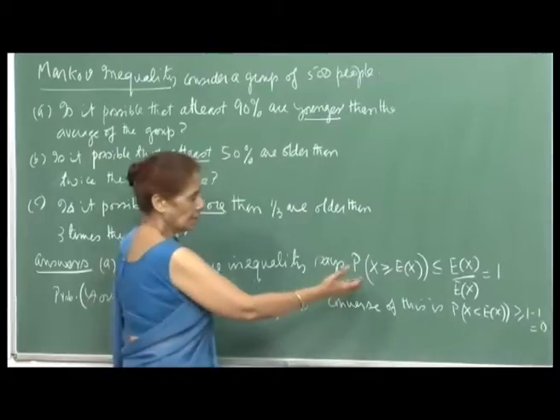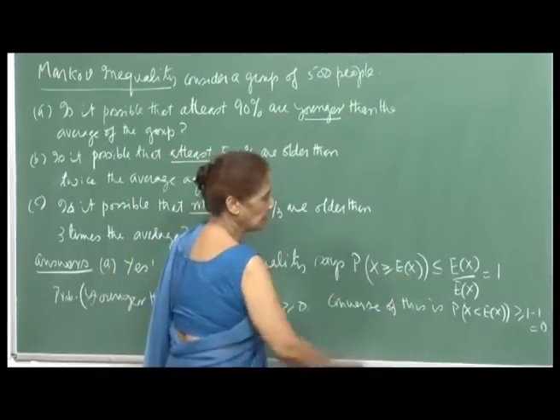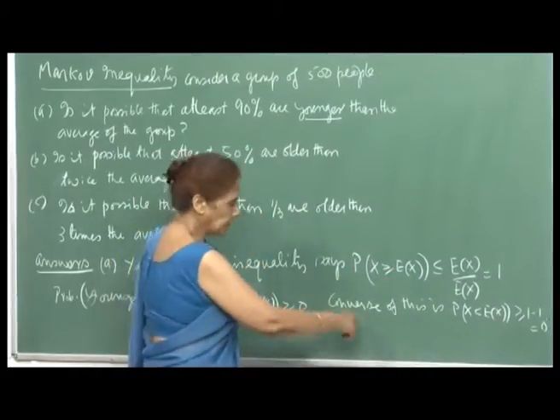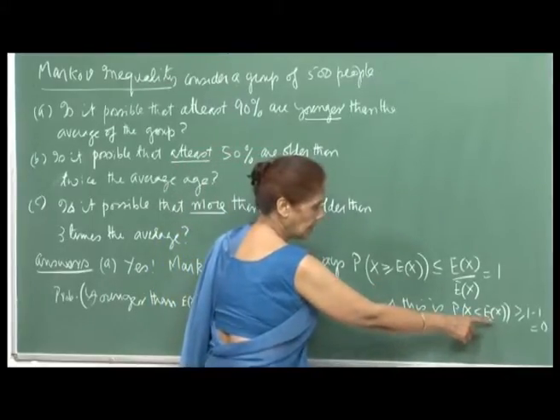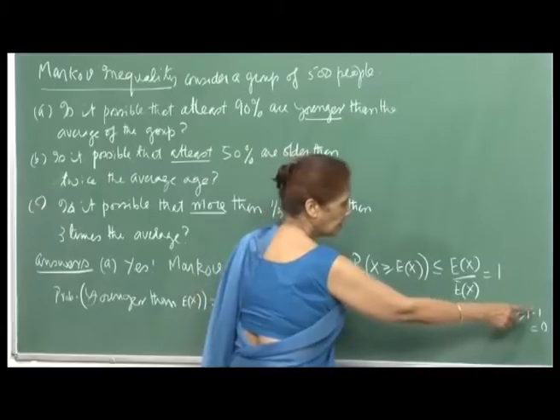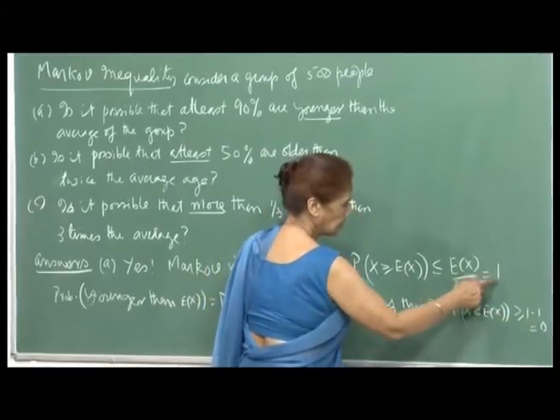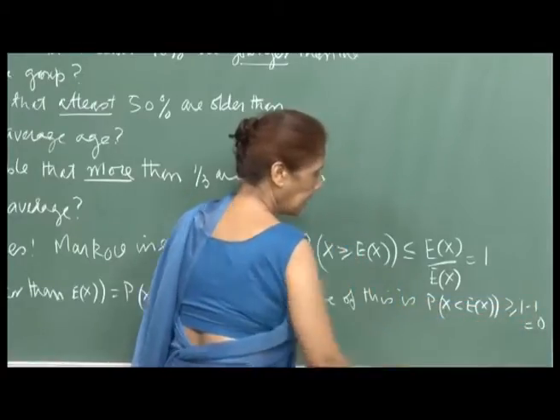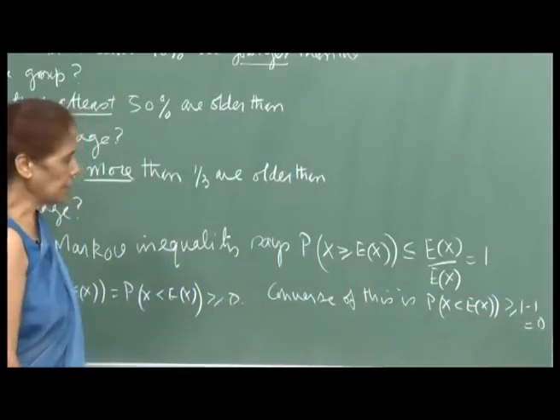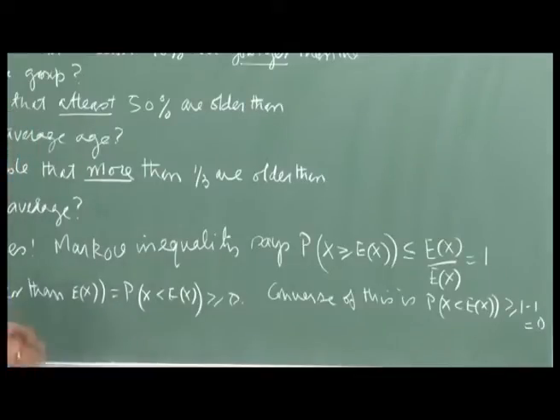So, that is no bound, because you know that all probabilities are less than or equal to 1. The converse of this event would be probability X less than E[X], which would then be greater than or equal to 1 minus 1, which is 0. So, again this does not give you any information.